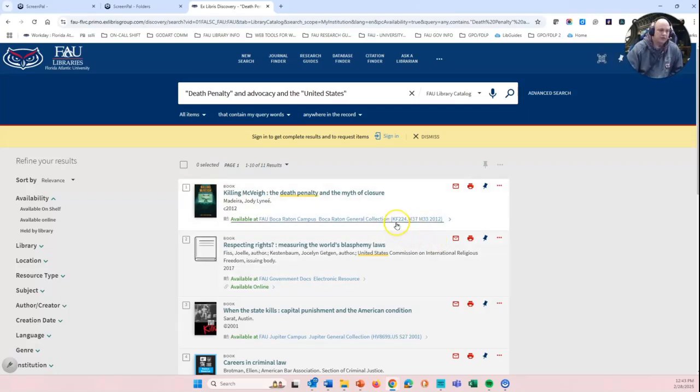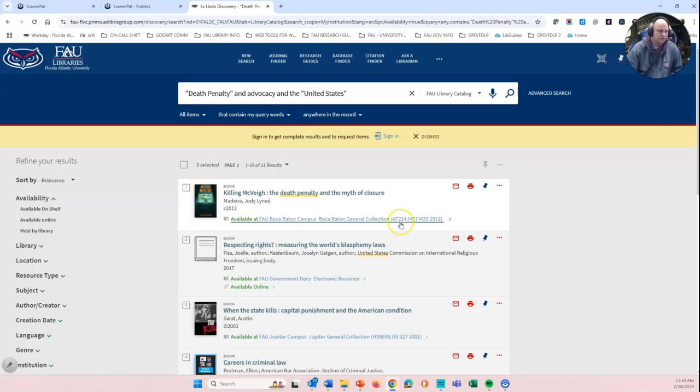But the most important thing, once we know the book can be checked out, is the call number. That's the address, or where the book is located on the shelf. You'll see all call numbers in the academic library setting use the Library of Congress number system. In this case, KF for criminal justice, the death penalty, a subject area like this.